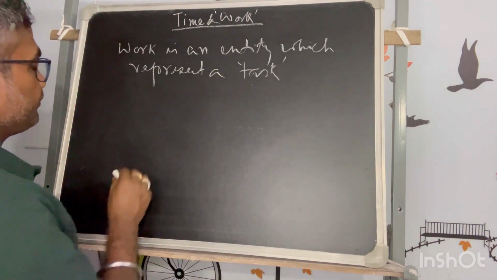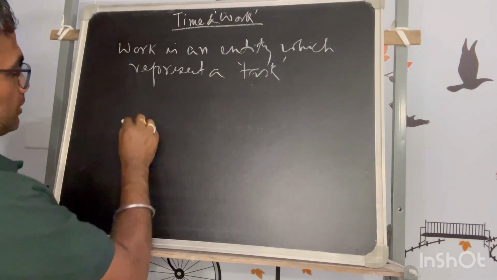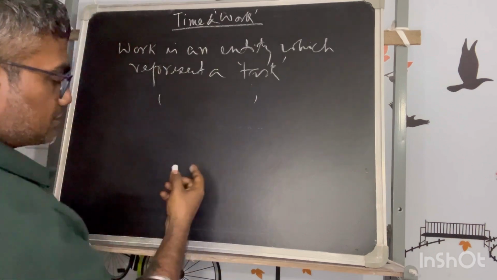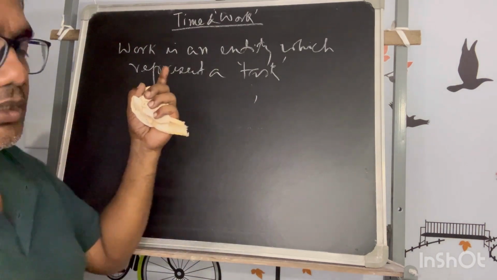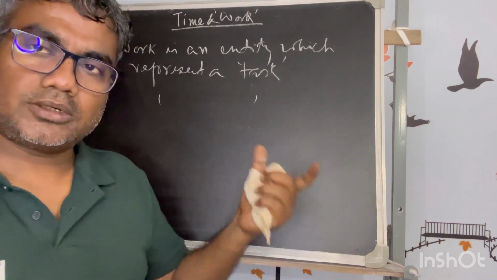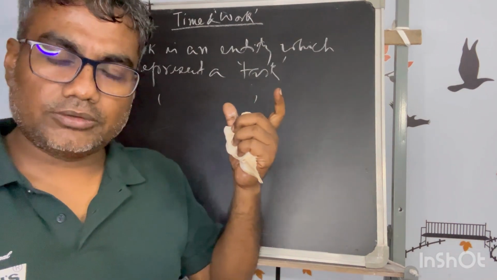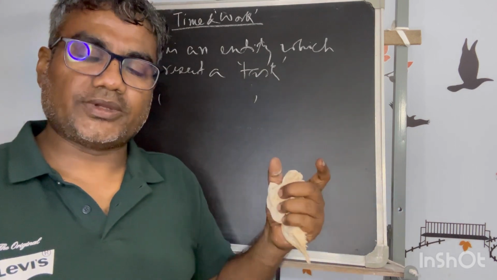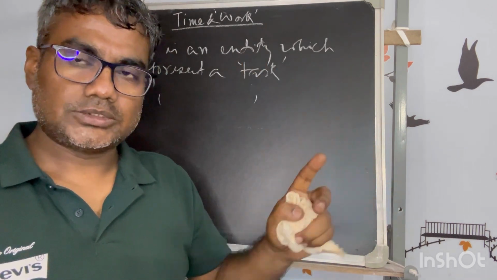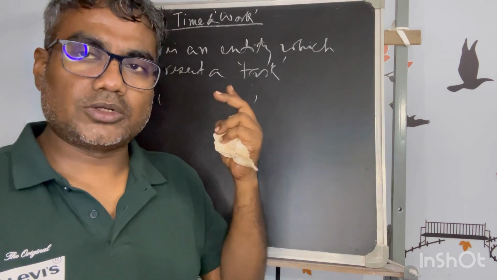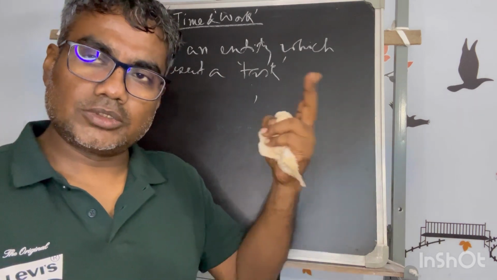Why am I saying that any task is an entity? Just like the example, building a house, you cannot give a unit to that. You can quantify one house, two houses, three houses, or 1 kilometer of road, 2 kilometers, like that.